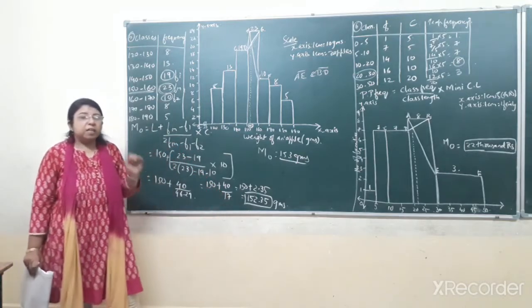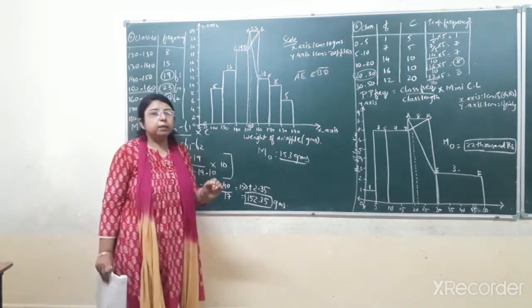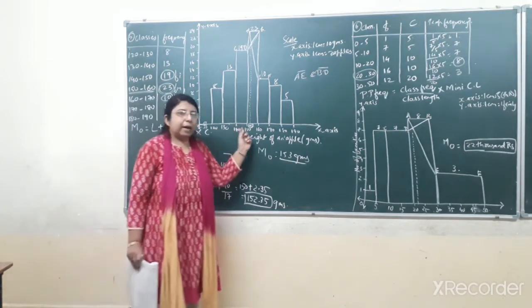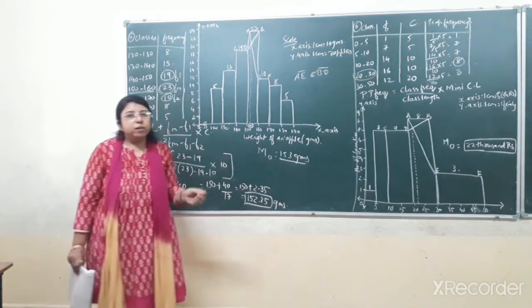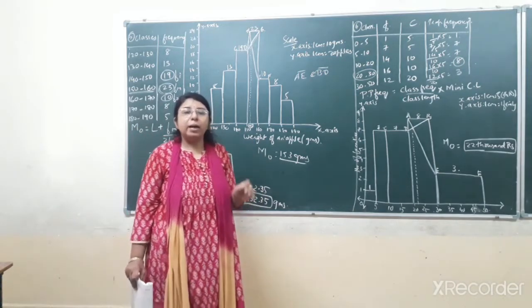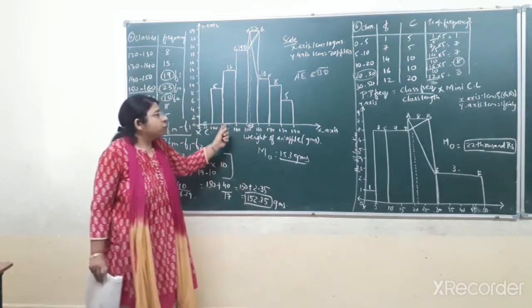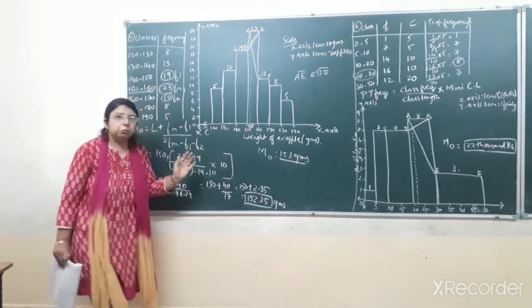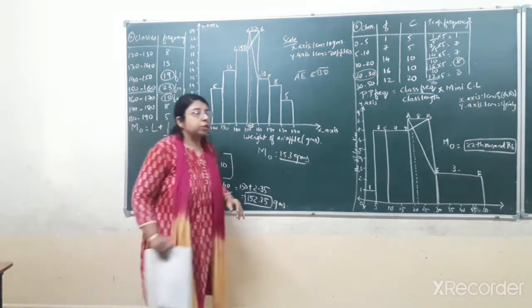But in this question it has been asked to find the mode by both methods, by applying the formula and also by the graphical method. So students, whenever in an exam you are asked to find the mode by the graphical method, you have to find the mode in this way. After understanding question number 5, let us move on to question number 6.